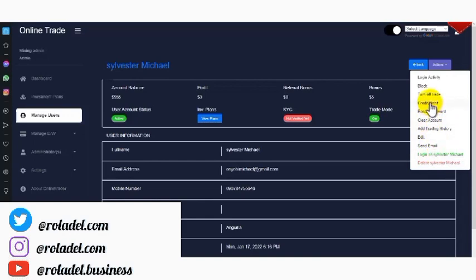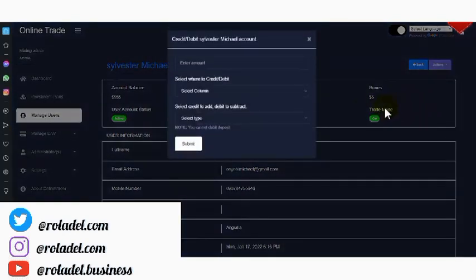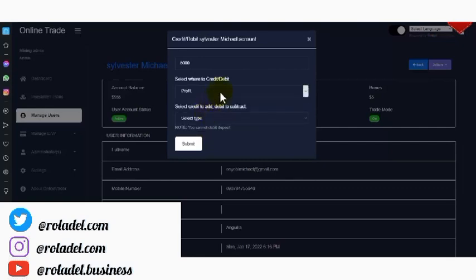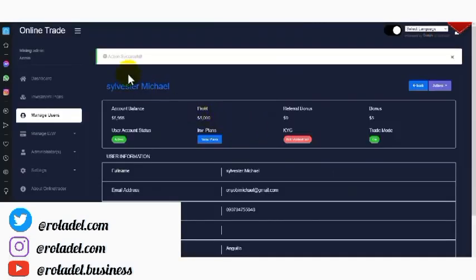Let me see. I want to fund a user account without the user making payment directly. So as admin, I can decide to credit the account. I'll click on this credit/debit. Let's say I want to credit the account with $5,000. Let's see where to credit or debit. I'll click on the fee, bonus, profit options. You have to select, let's say I want to click on profit. Then I'll come over here, where it says credit to add, debit to subtract. I hope you understand what that section says. So credit to add and debit to subtract. Let's say I want to credit the account, I don't want to debit the account, then I'll click on submit. So I've successfully added $5,000 to a user account.